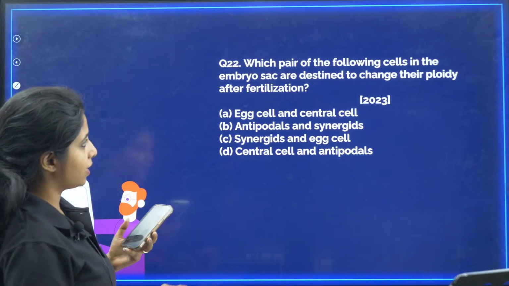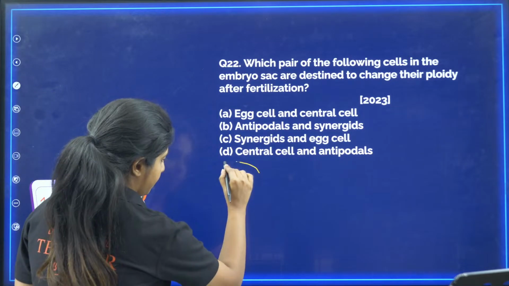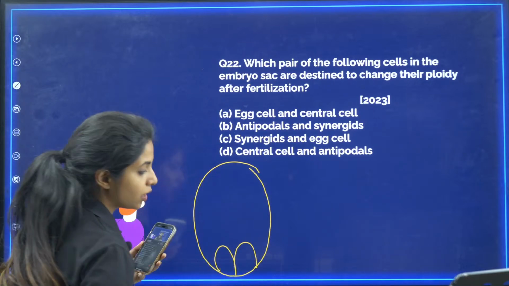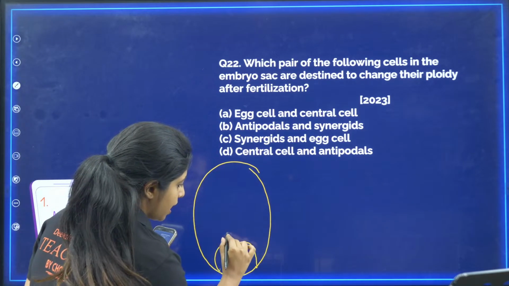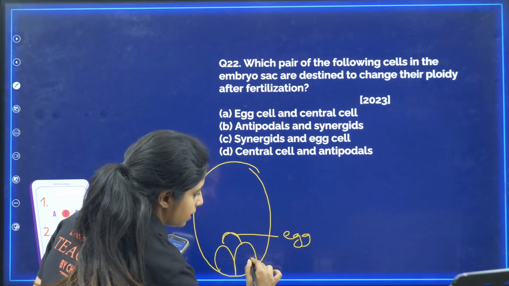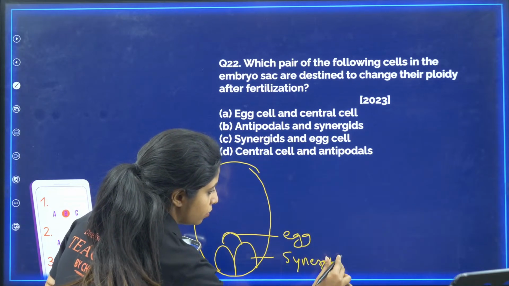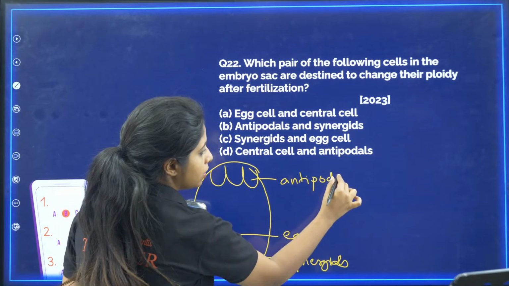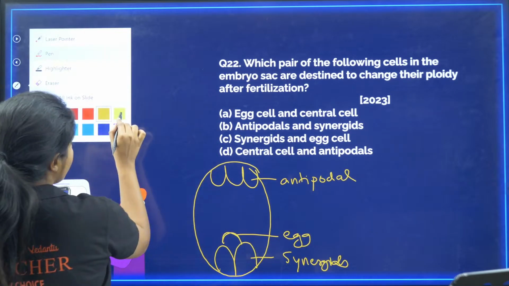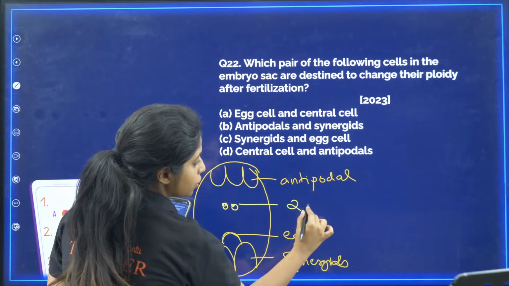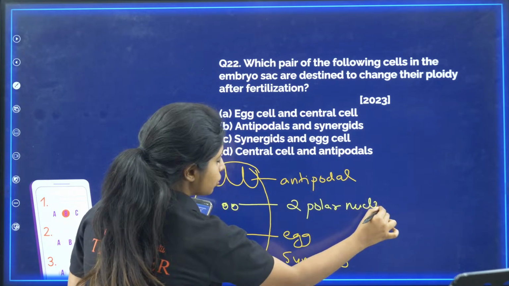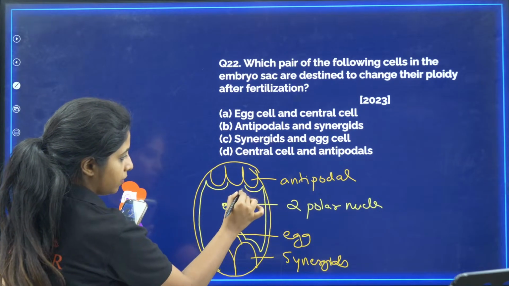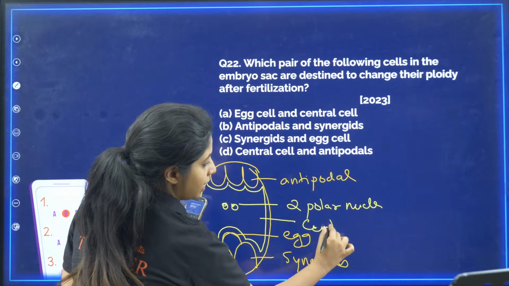Okay, so children, this is the embryo sac. In the embryo sac, you have 2 cells known as synergids. There is one more cell known as the egg cell. Over here you have 3 more cells known as antipodal cells. And then you have 2 nuclei over here, known as the 2 polar nuclei. These nuclei belong to a big cell known as the central cell.